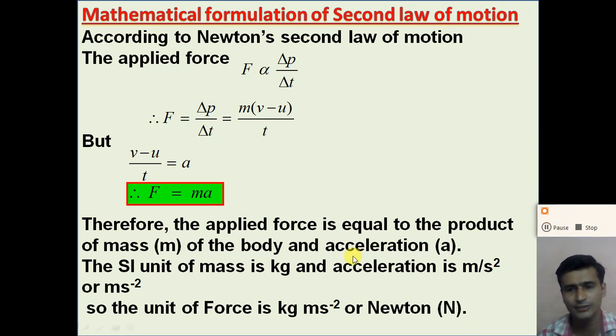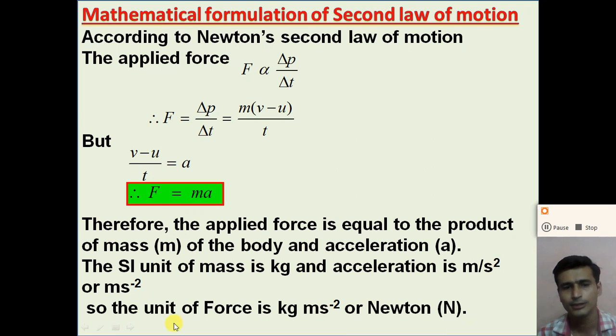From this equation, the SI unit of mass is kg and the SI unit of acceleration is meter per second square, or we can write m s^-2. So the unit of mass is kg and the unit of acceleration is meter per second square.